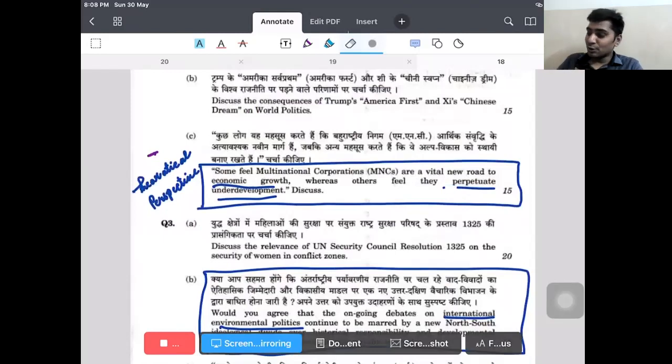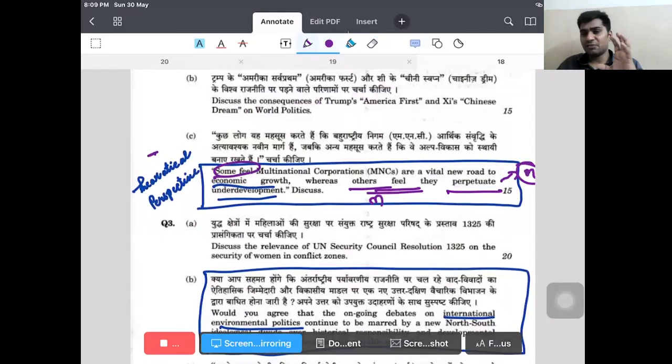And who is this who are going to think that it is going to perpetuate underdevelopment? Obviously, these are going to be the Marxists, right? Some feel. Who are those? Others, Marxists. Here, realists or liberals. So that is what I wanted to say.